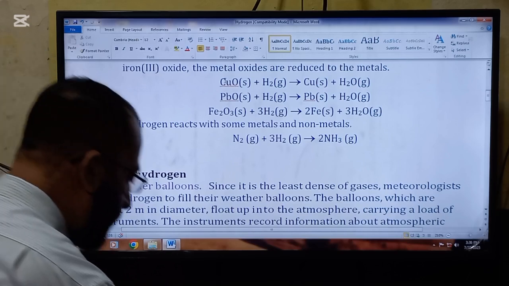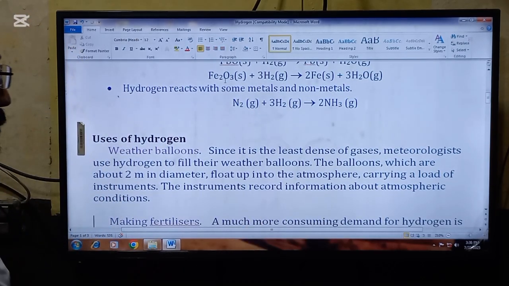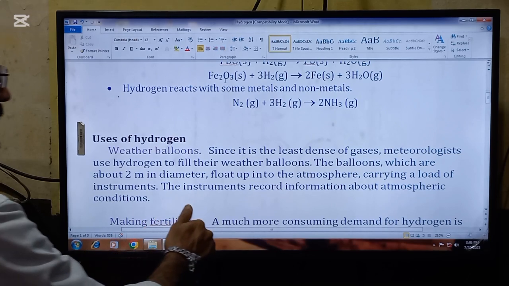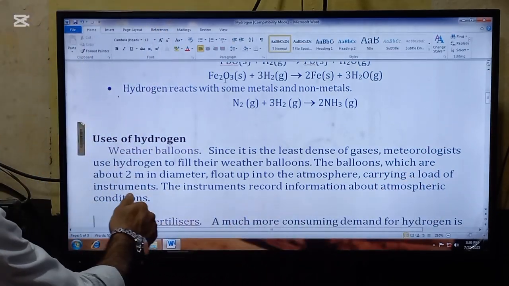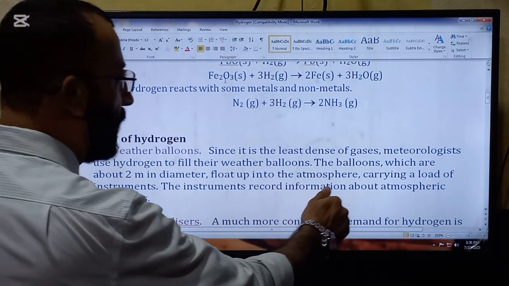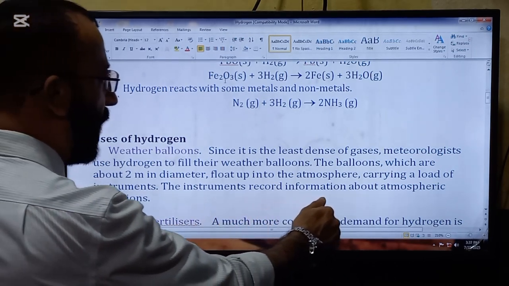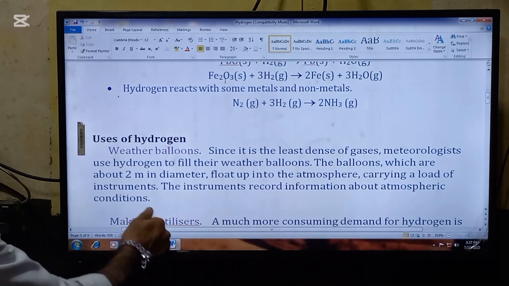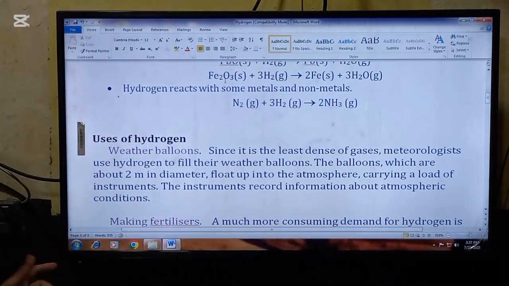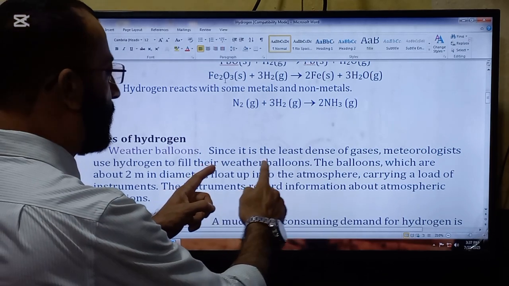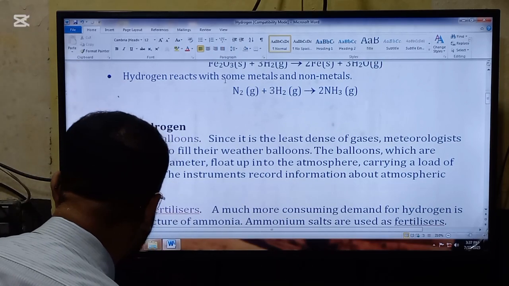Now we are going to read some uses of hydrogen. Again, a very important topic as far as your paper number 2 is concerned. Weather balloons. Since it is the least dense gas, meteorologists use hydrogen to fill their weather balloons. The balloons, which are about 2 meters in diameter, float up into the atmosphere, carrying a load of instruments. The instruments record information about atmospheric conditions. So again, the first line, since it is the least dense of the gases, this is a very important point as far as your paper number 1 is concerned.